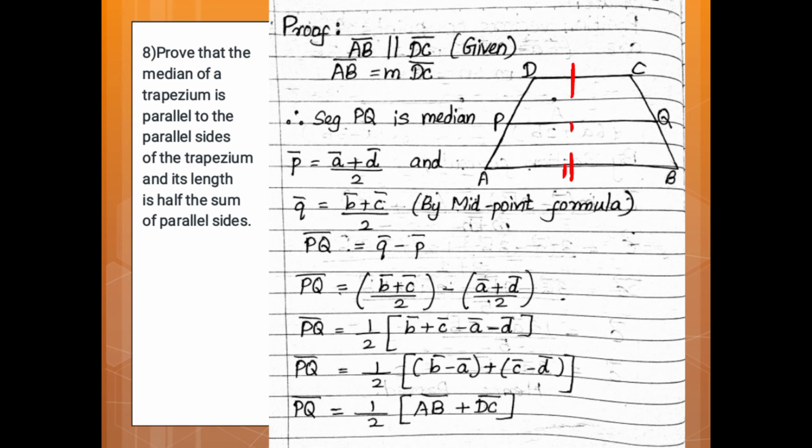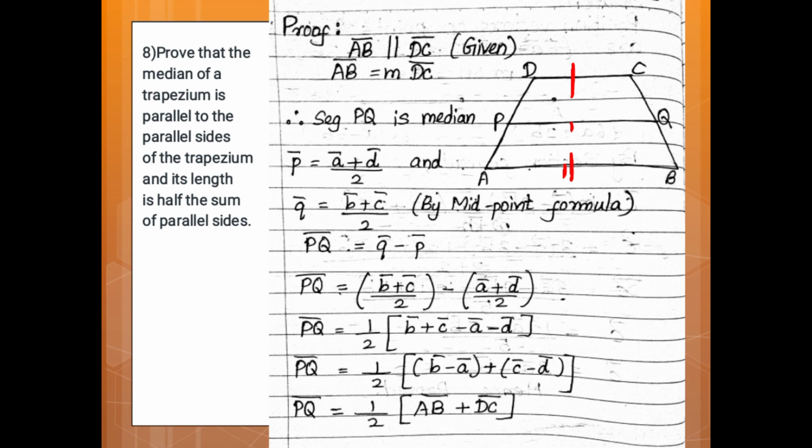That means PQ is equal to half in bracket length of AB vector plus length of DC vector. This we have to prove. See the proof.